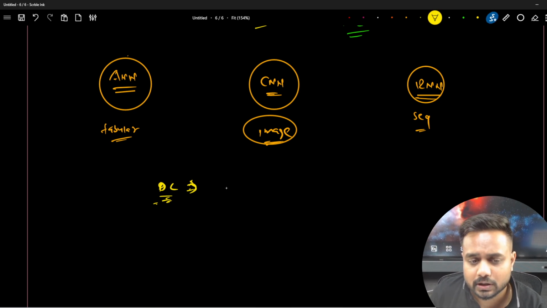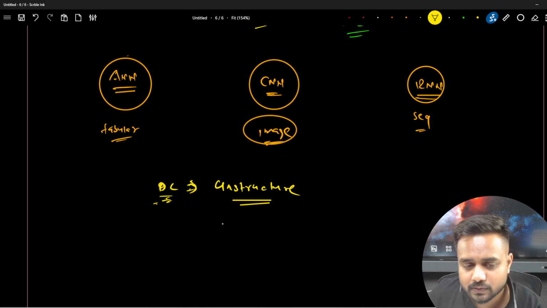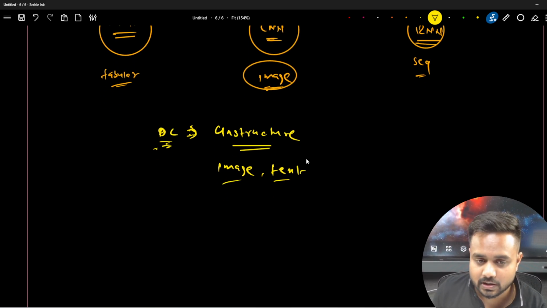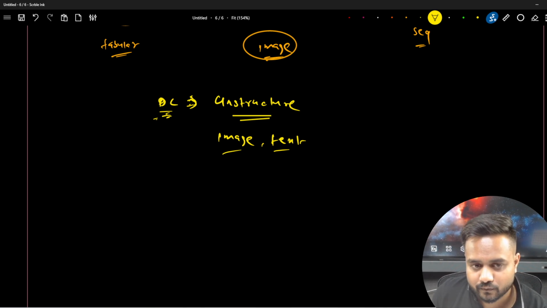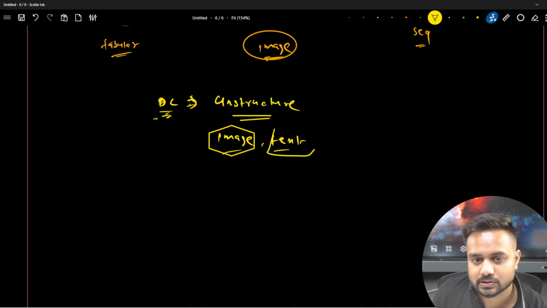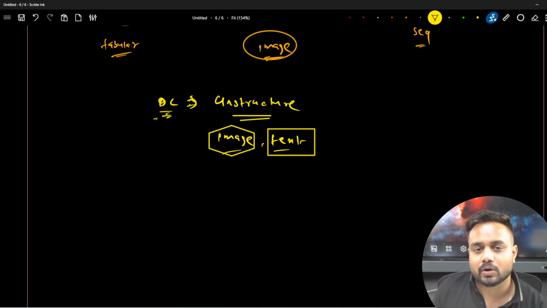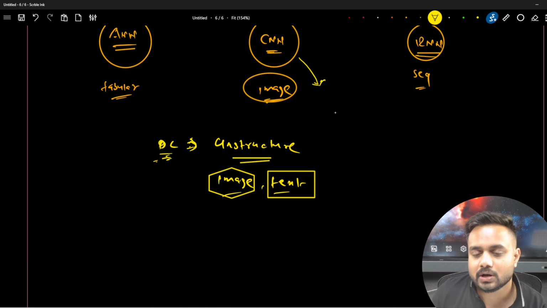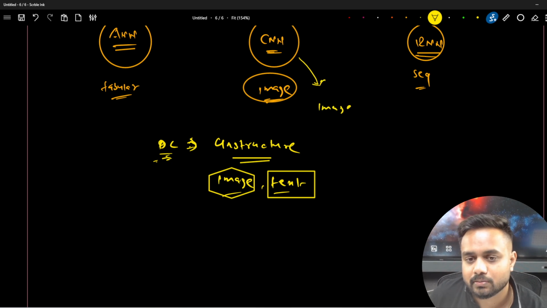Now if we are talking about deep learning here, unstructured data is one of the things. Unstructured data means images and text. Just focus on two things, images and text, right? So this CNN model is for the images. It is also called the image models, image based models.